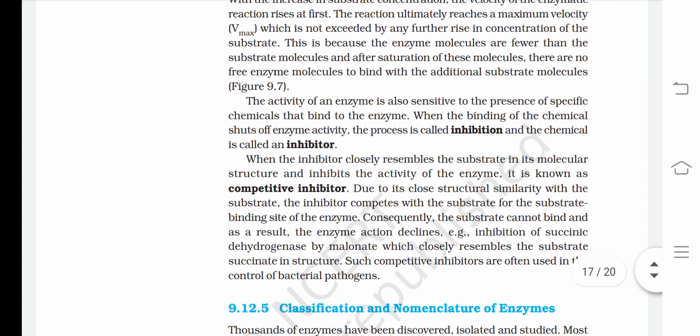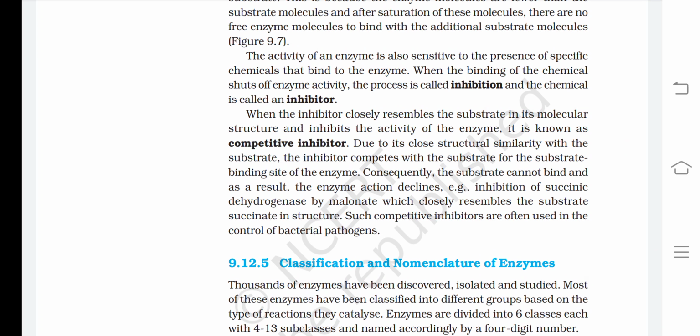When the inhibitor closely resembles the substrate in its molecular structure and inhibits the activity of the enzyme, it is known as a competitive inhibitor. Due to its close structural similarity with the substrate, the inhibitor competes with the substrate for the substrate binding site of the enzyme. Consequently, the substrate cannot bind. As a result, the enzyme action declines. Example: inhibition of succinic dehydrogenase by malonate, which closely resembles the substrate succinate in structure. Such competitive inhibitors are often used in the control of bacterial pathogens.